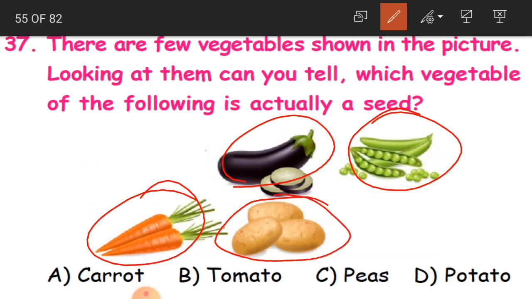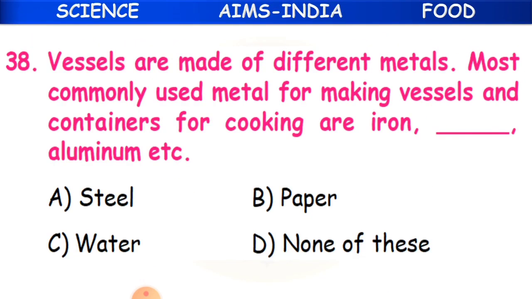Which, even though it is a vegetable, is a seed of the plant which we eat? Either carrot, tomato, peas or potato? Answer is peas. C option. See, it is a seed. Clear, children? Now 38th question.